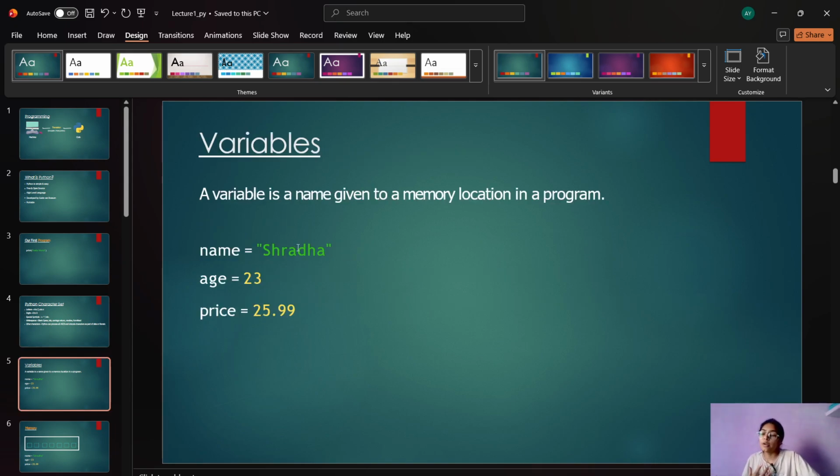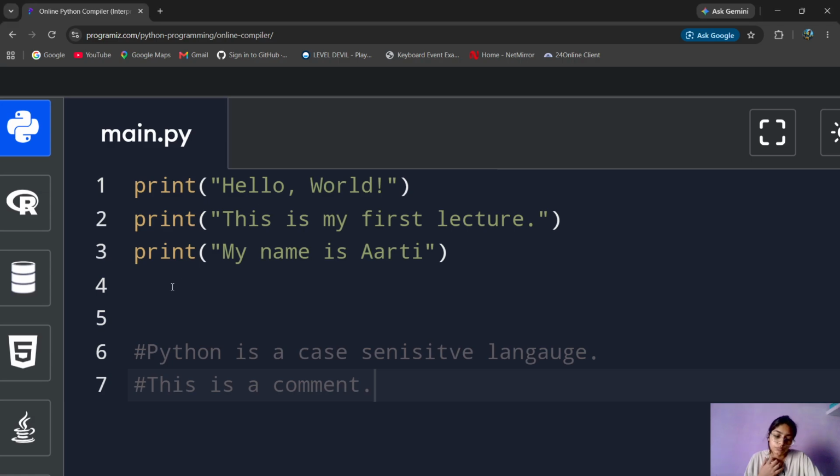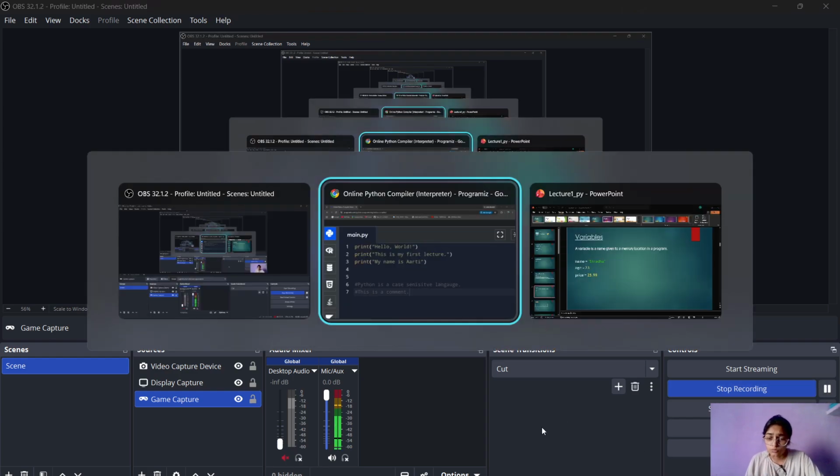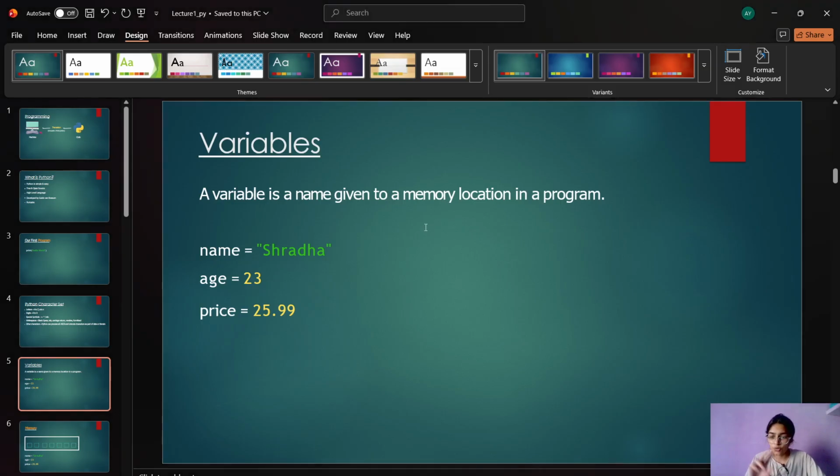So, what is a variable? Wait a minute, I'll be back in a minute because my throat is not able to manage. It's only 17 minutes. Oh, okay. So we're gonna cover this variable, and after that I'll go to get some water.